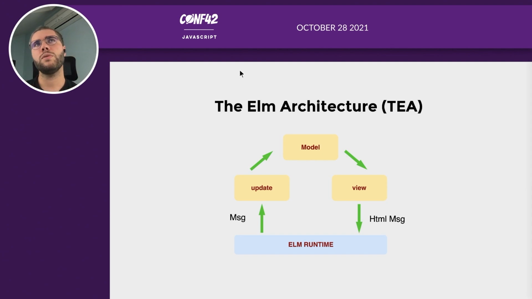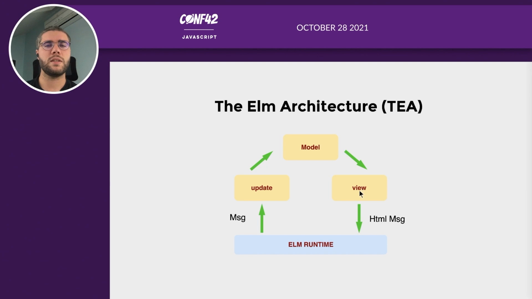So the Elm architecture is basically one data flow. So you have a model. A model is a type that you defined. And this type can contain every state of your application.